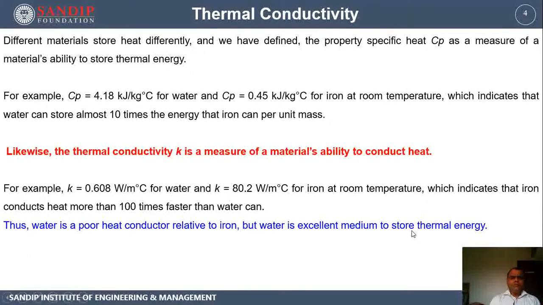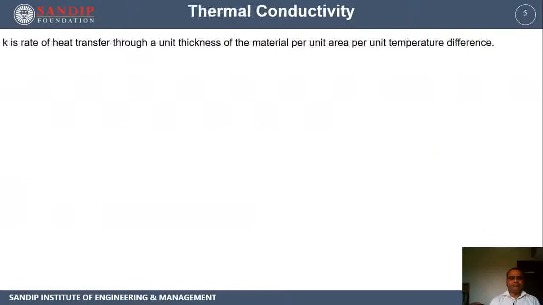This is how we can select a material as per our requirement. If you are searching for a material for storing heat, then water is a good choice. If you are searching for a material for conducting heat, a faster rate of heat transfer, then iron is a good choice. Depending on the characteristics, we can select a proper material suitable for the given application.